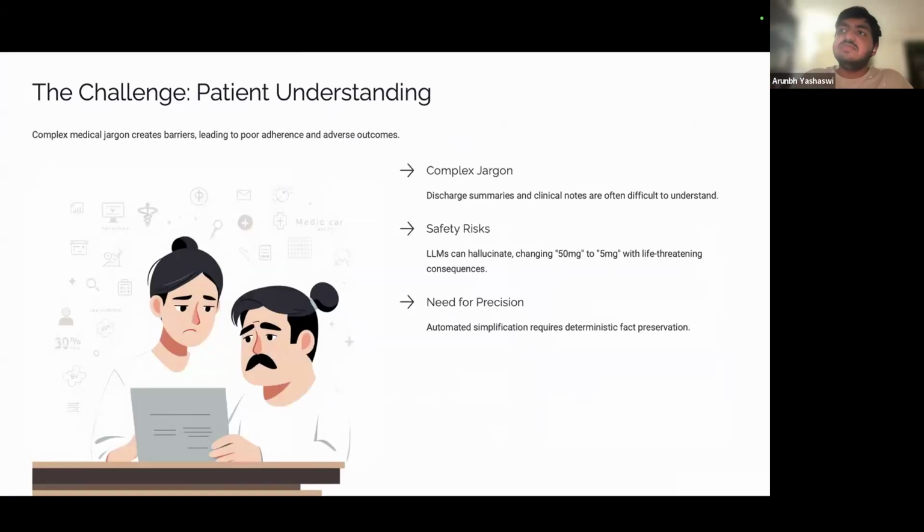As such, to solve this, we propose Safesim. Instead of relying on a single black box model, we use a neuro-symbolic approach. This means we treat the problem with two distinct components. First, the neural component, the LLM, which handles the creative task of rewriting text into readable context. Second, the symbolic component, a code based logic checker, which enforces rigid constraints on medical facts. This allows us to achieve the best of both worlds, the readability of the LLM and the safety guarantee of a rule-based system.